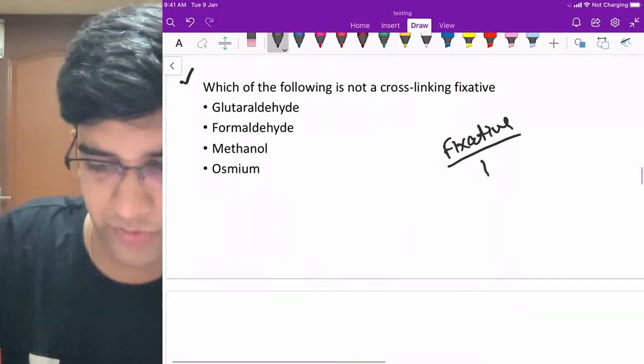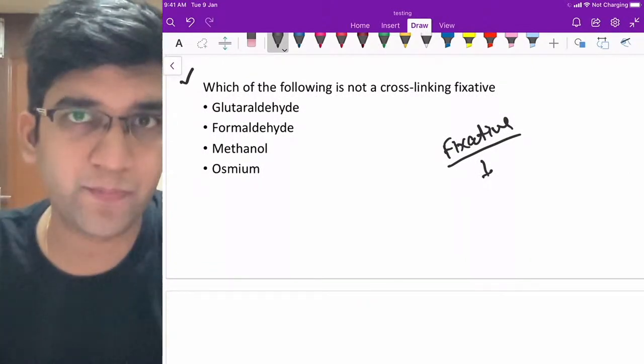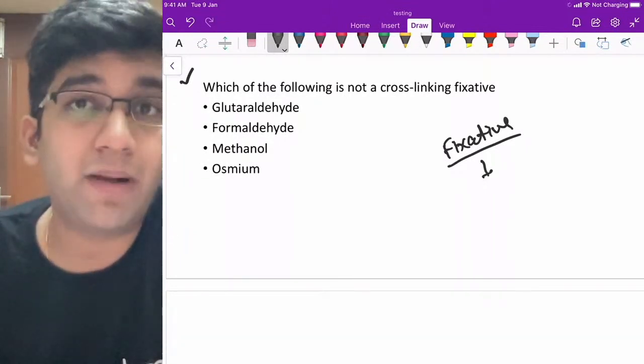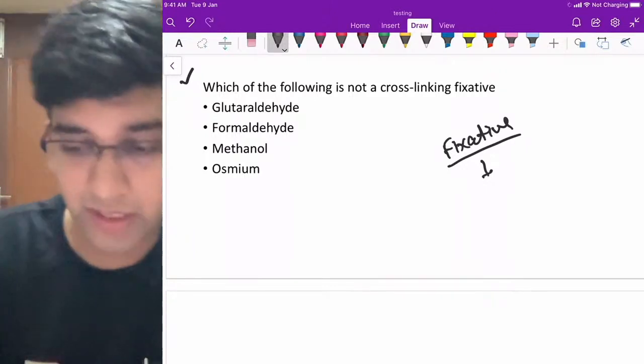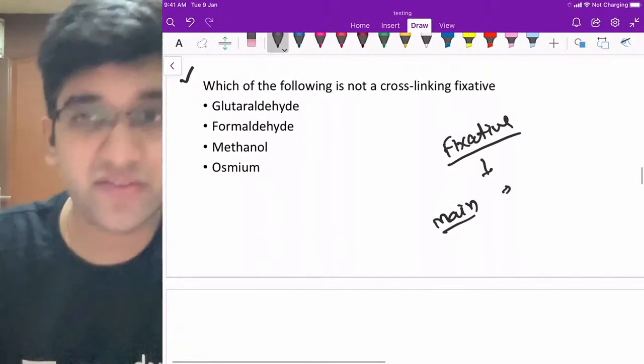The main purpose of a fixative is this: I'm taking a biopsy today from my body. This cell will die. Obviously it will die, the cell is not going to be there forever. But I need the slide to diagnose maybe 5 years down the road, 10 years down the road. So the main purpose of the fixative is to preserve cell architecture.